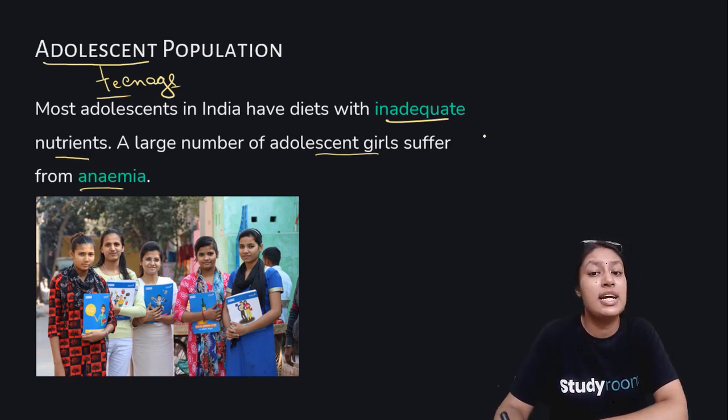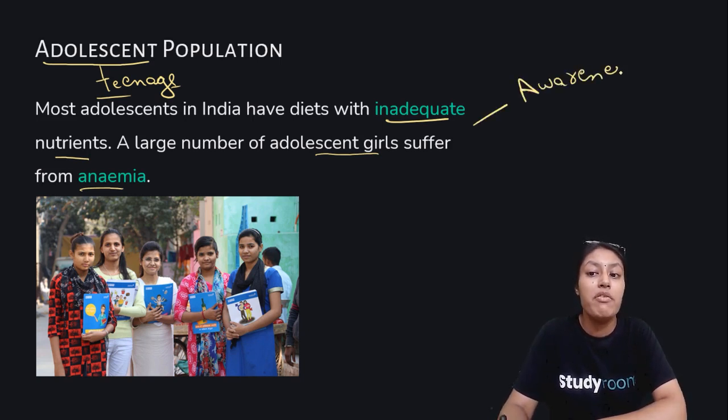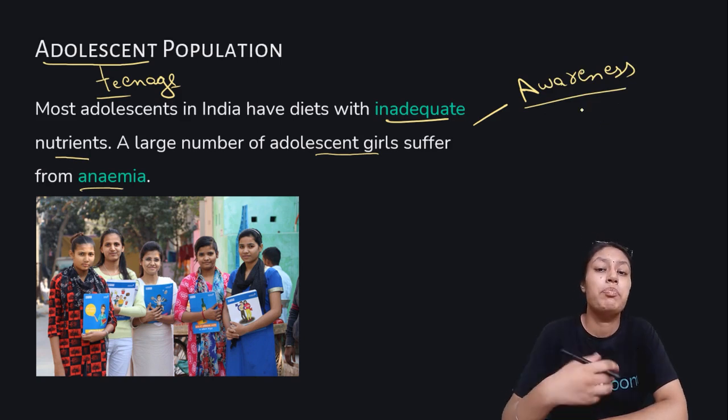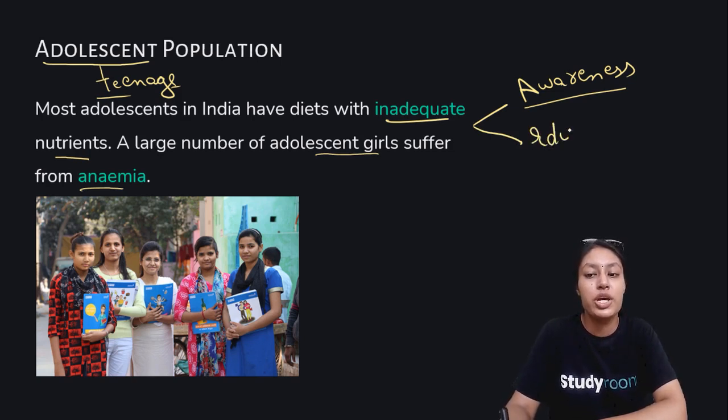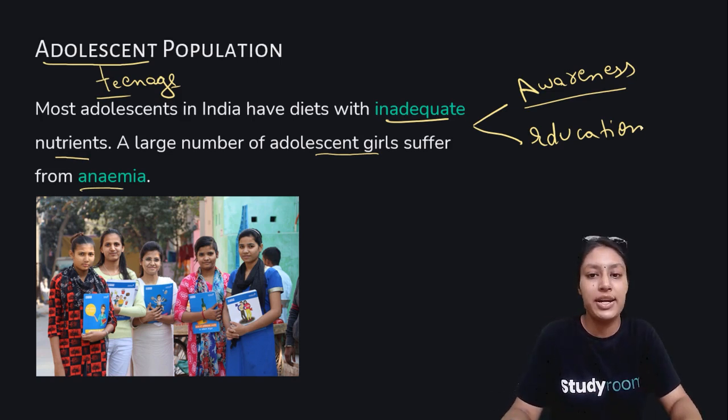Now what are the things that can be done? One very important thing is awareness. We can make them aware about it. We can promote more education and more awareness about a particular thing and a particular act. Okay, next very important thing is education. If teenagers, if youngsters, or what we call the future of our country, are educated, definitely it will lead to development and progress. Okay, so these were a few important characteristics of population.